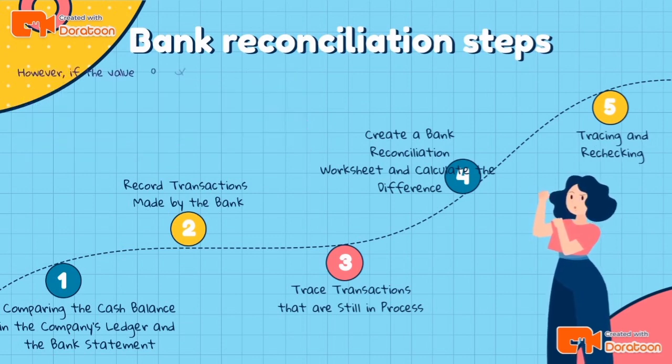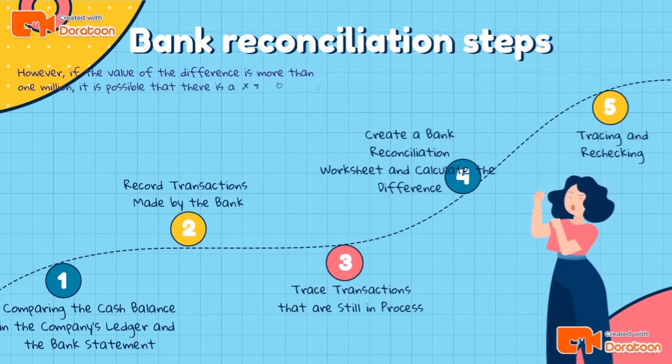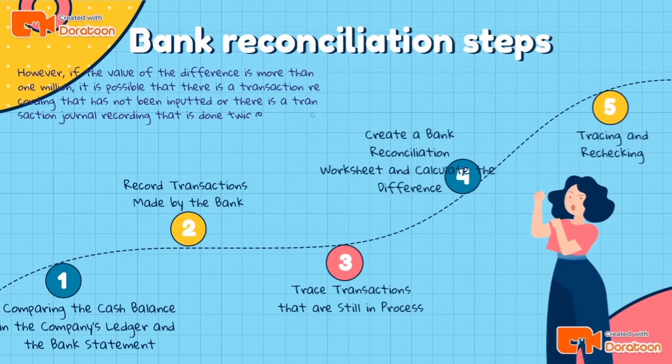However, if the value of the difference is more than 1 million, it is possible that there is a transaction recording that has not been inputted, or a transaction journal recording that is done twice, or a transaction cancellation and a reversing journal recording.